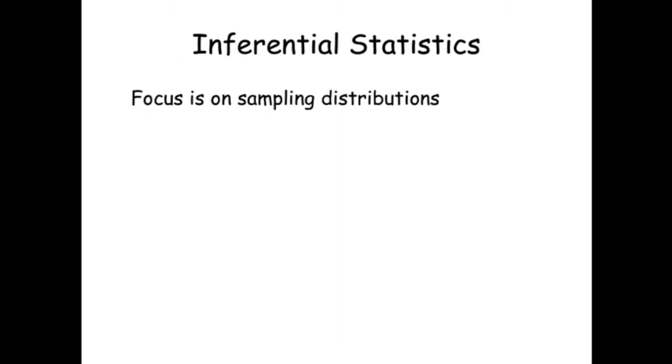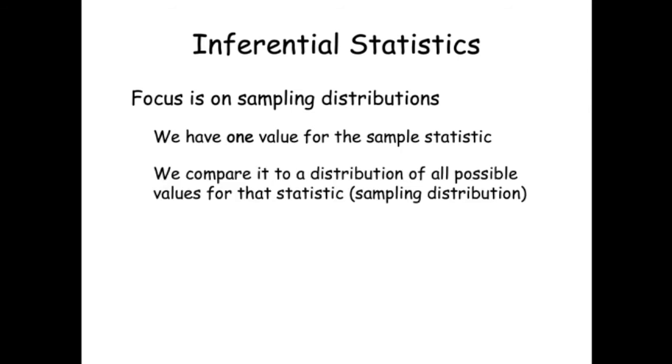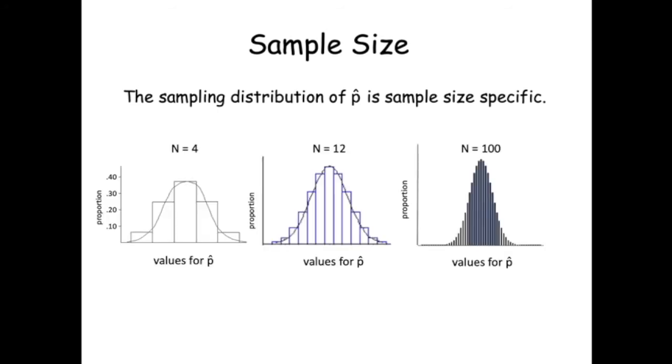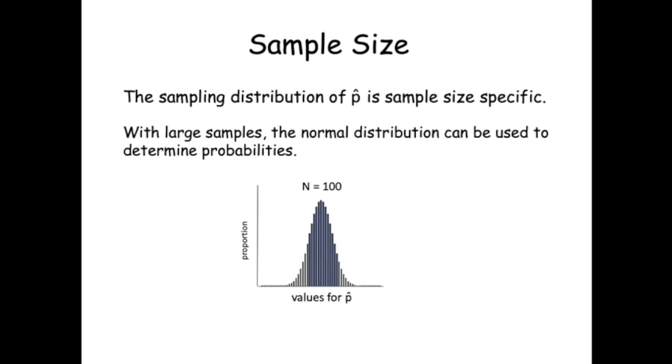The focus of all inferential statistics is on sampling distributions. When we do research, we have only one value for the sample statistic, but we compare it to a distribution of all possible values for that statistic. Sampling distributions are sample size specific. As sample size increases, the sampling distribution of p hat takes on more values, and starts to resemble the normal distribution. If the sample is large enough, we can use the normal distribution to determine probabilities.